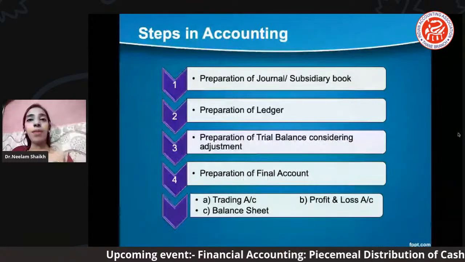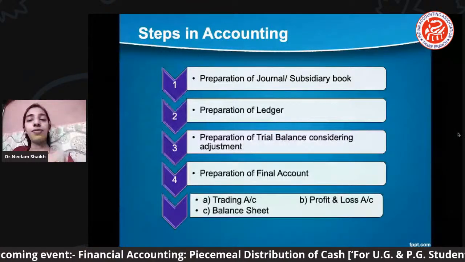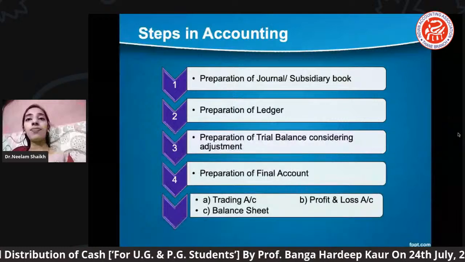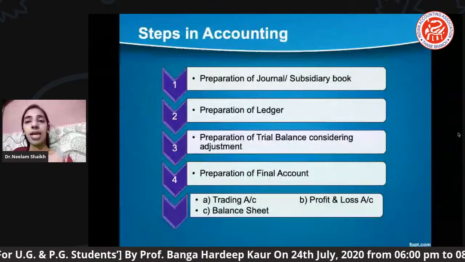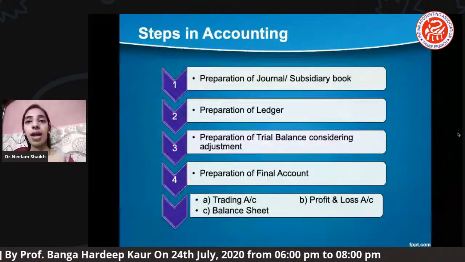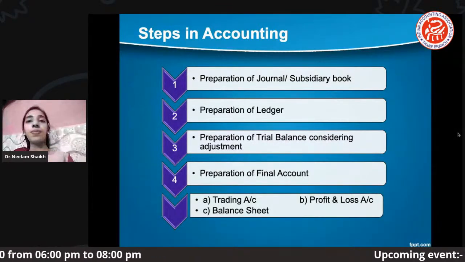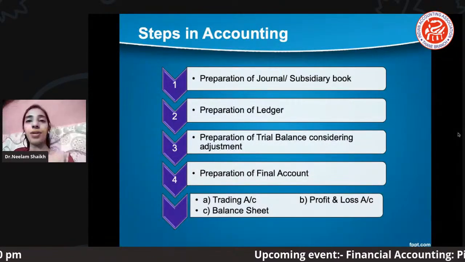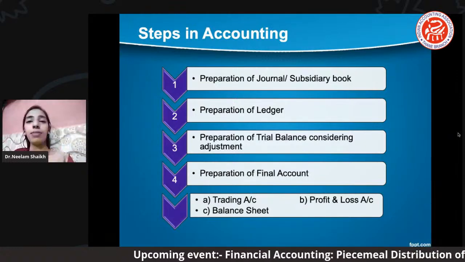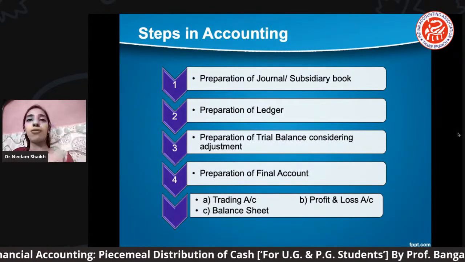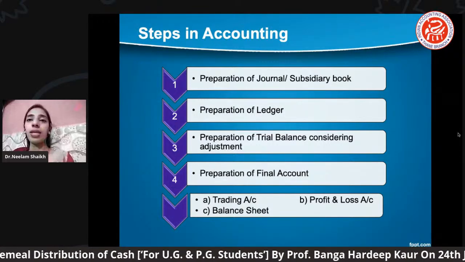If the partnership firm has opted for the fixed capital method, then the major part will be considered as the partner's capital and the partner's current account. But when the partnership firm has opted for the fluctuating method, the firm is supposed to prepare the current account.